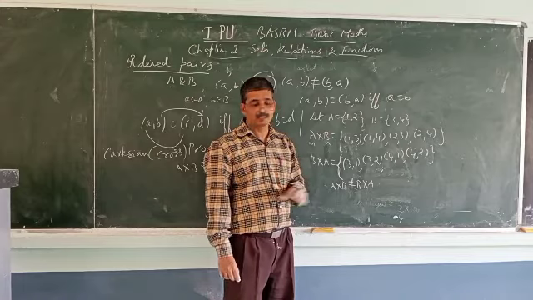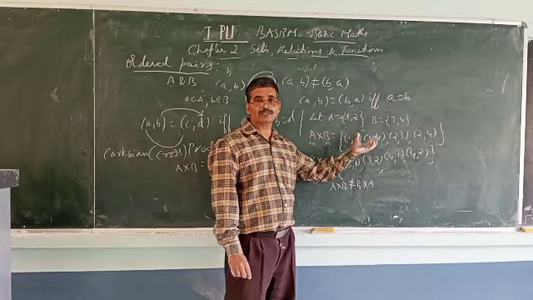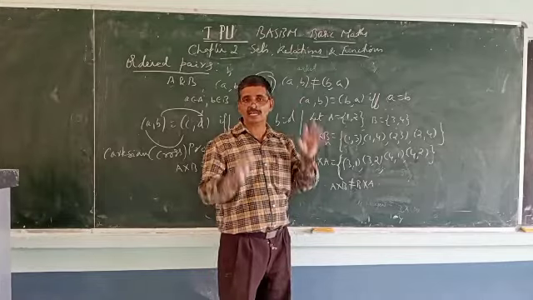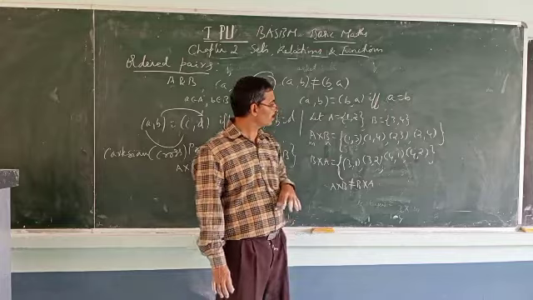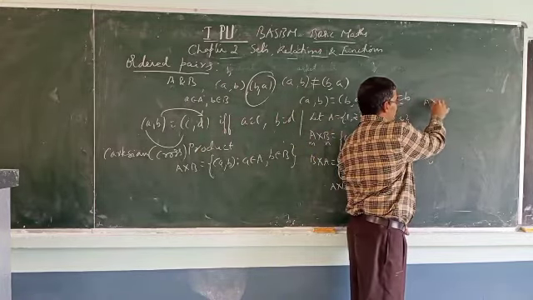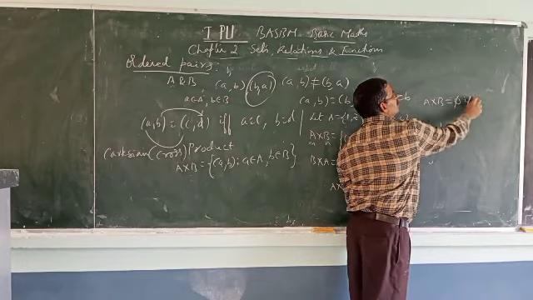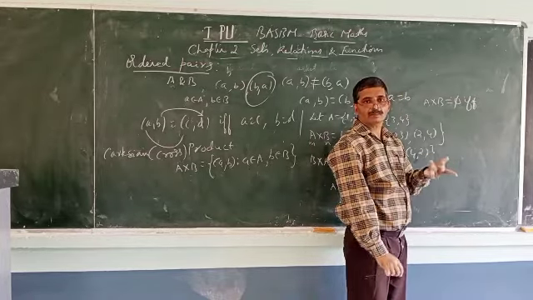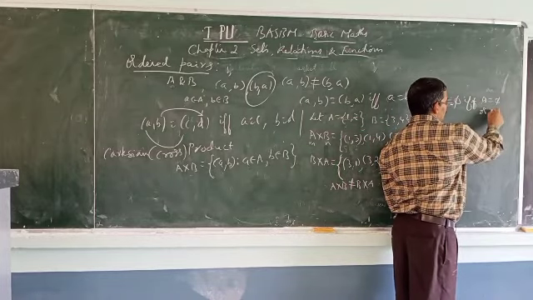As far as the Cartesian product or cross product is concerned, those two sets are entirely different. One more point: A cross B equal to the null set if and only if either A equal to the null set or B equal to the null set.